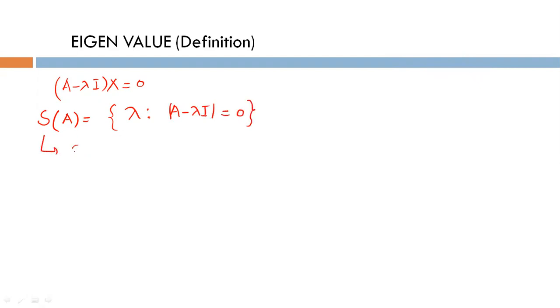This is called the spectrum of matrix A.